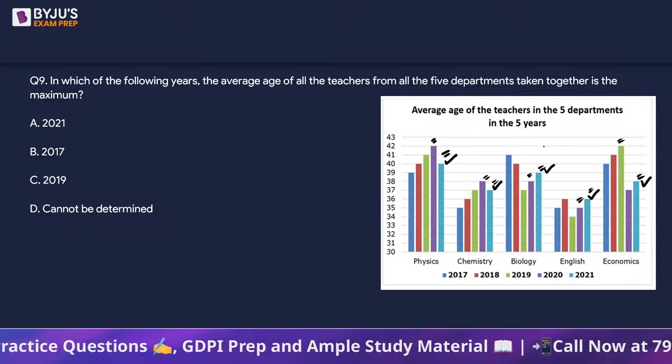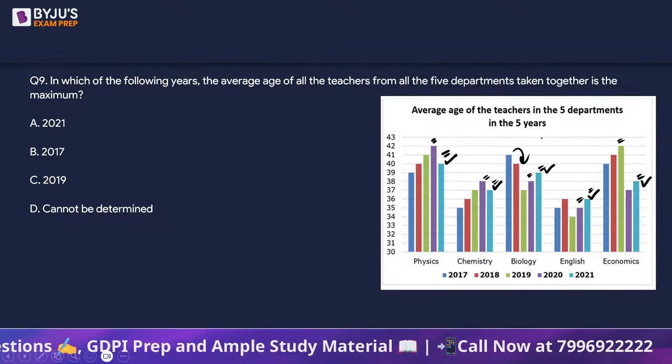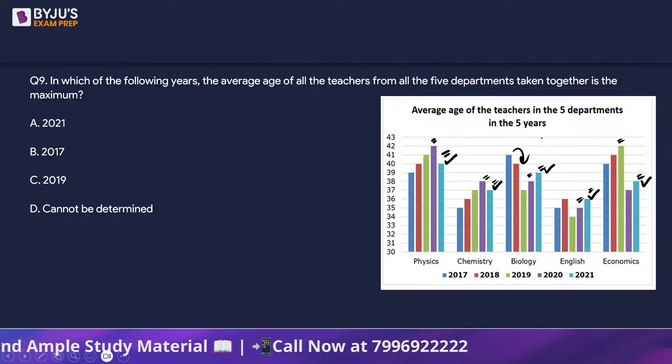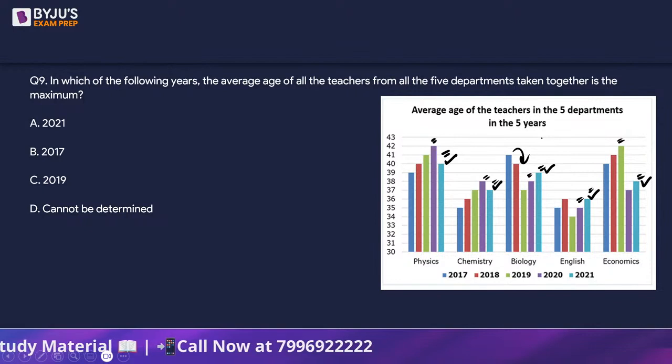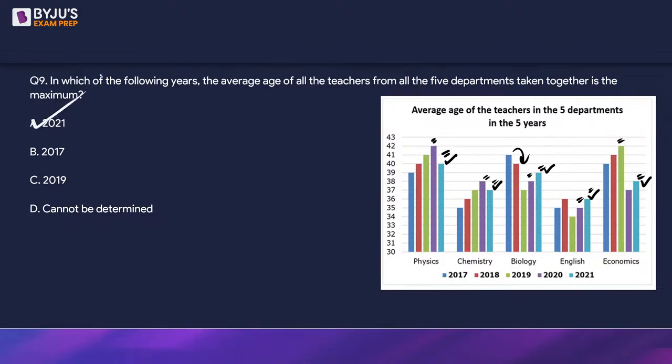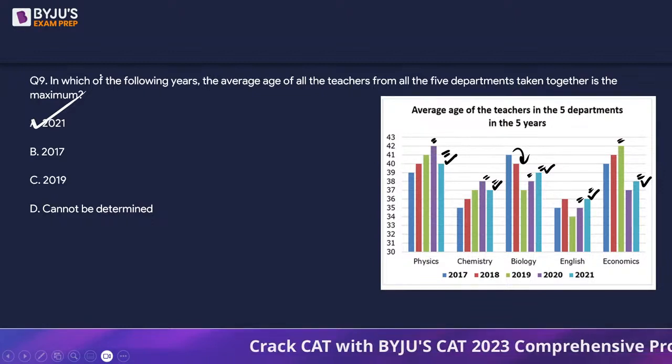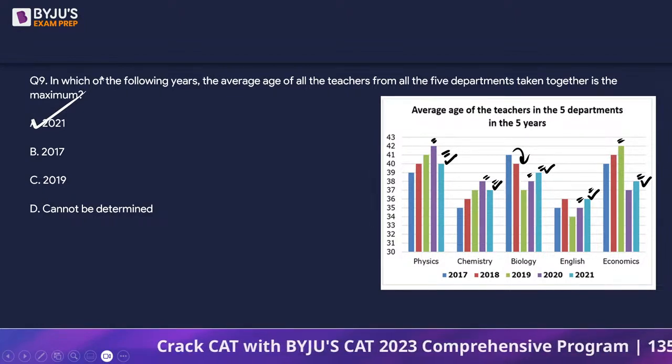अब देखो, retirement happened in the department biology, right? So biology का the person left and then the person joined in and that person will keep on increasing. मतलब उसका अपना age जो है वो include होना शुरू हो गया. So can't we say straight away कि if we include all the 5 departments, then 2021 लास्ट ईयर में सबसे ज्यादा एवरेज एज होने वाला है. Right?